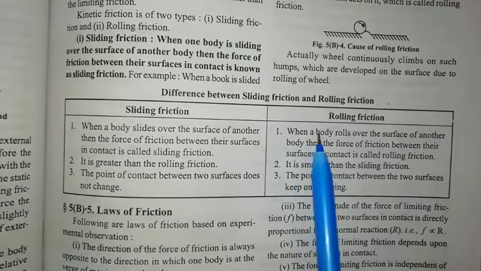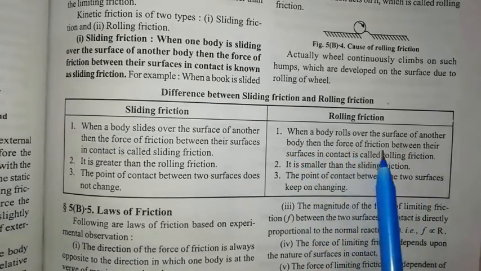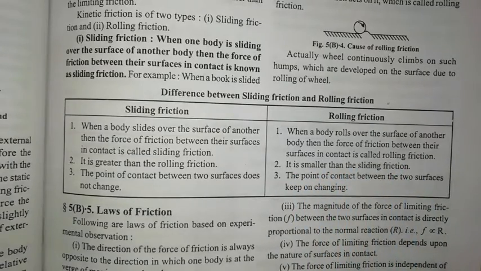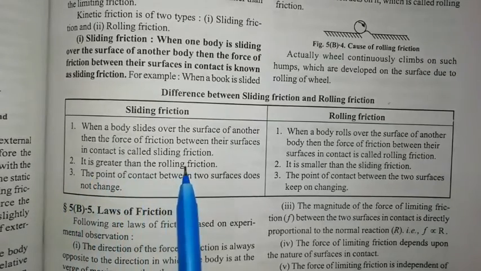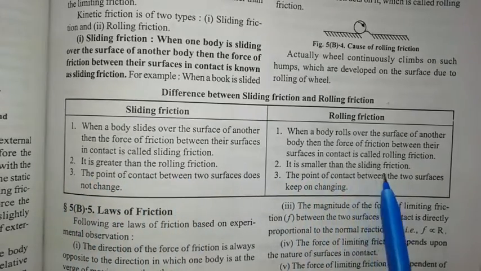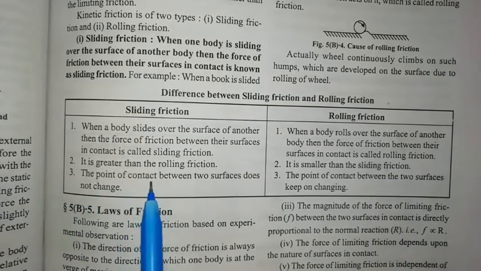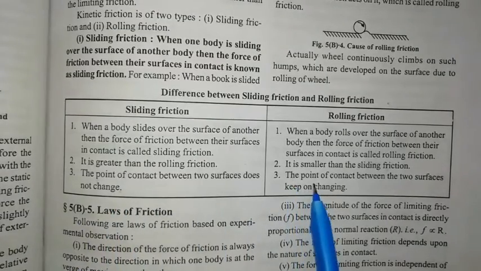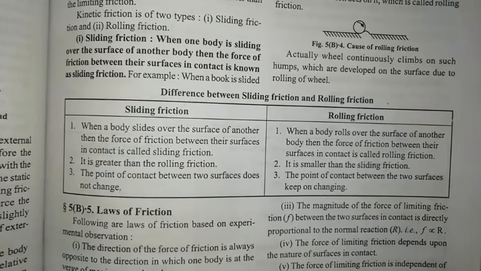And rolling friction: when a body rolls over the surface of another body, then the force of friction between their surfaces in contact is called rolling friction. And second difference, sliding friction is greater than the rolling friction, and rolling friction is smaller than the sliding friction. Third, in sliding friction the point of contact between two surfaces does not change, and in rolling friction the point of contact between the two surfaces keeps changing.